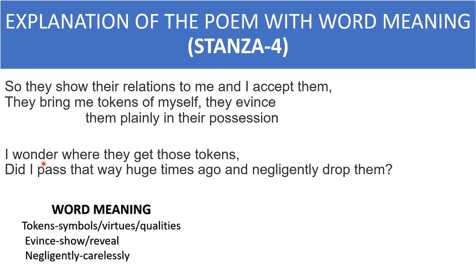Next, I wonder where they get those tokens. In this line, the poet is expressing his wonder or surprise. The poet is very much surprised about where they get those tokens. Where they get those tokens means, they means the animals. From where the animals attain those qualities, from where they acquire those qualities. Tokens means the qualities, as I said before.